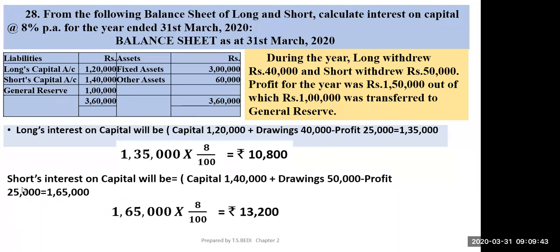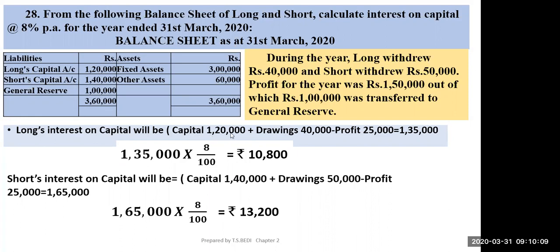Okay. Now again, I'm repeating this part. Short interest on capital will be 1,40,000 plus drawings for the year, 50,000. Current year drawings are 50,000 and minus profit 25,000, you'll get 1,65,000. So 1,65,000 into 8 by 100 is equal to 13,200. This is the way to find out the opening capital.